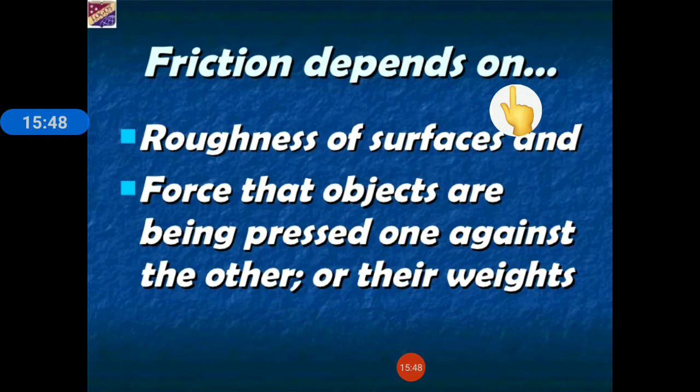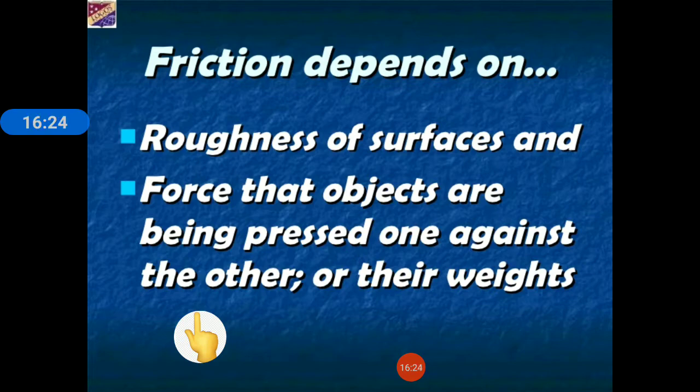Now we will study factors affecting friction. Friction depends on the nature of the surface in contact, that is their shape and their roughness or smoothness. The second thing is weight of the body, that is force that objects are being pressed one against the other. So a more weighted object will be pressed much harder and a lighter weighted object will be pressed a little lower.